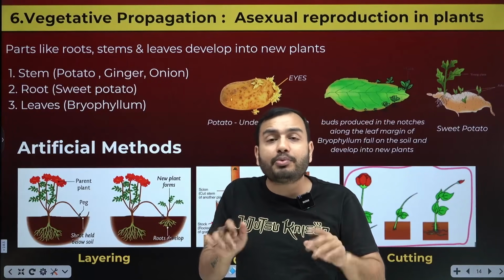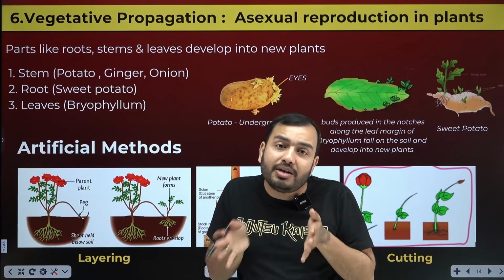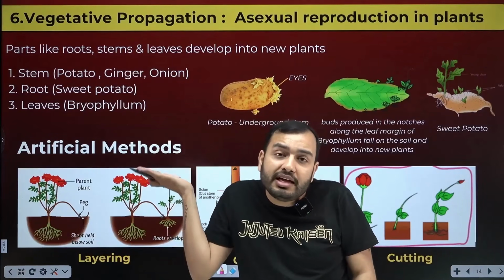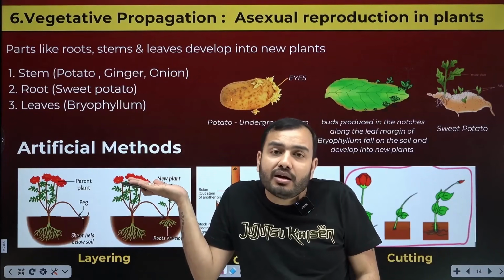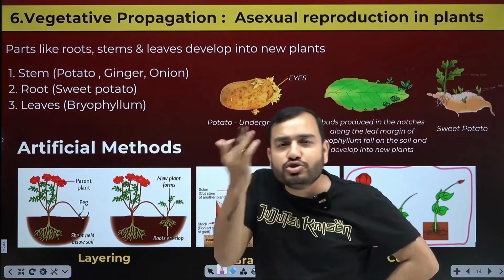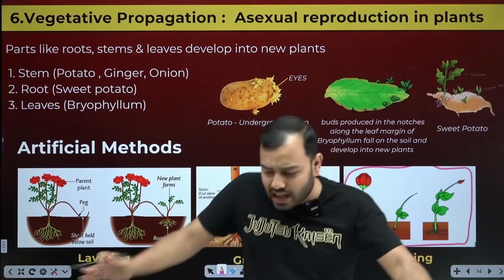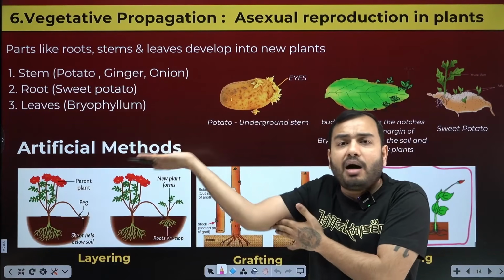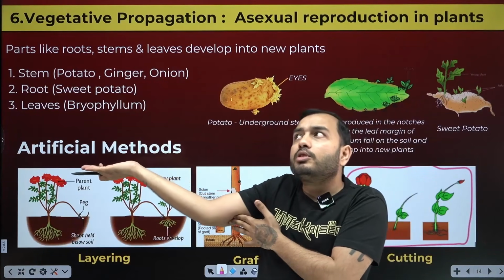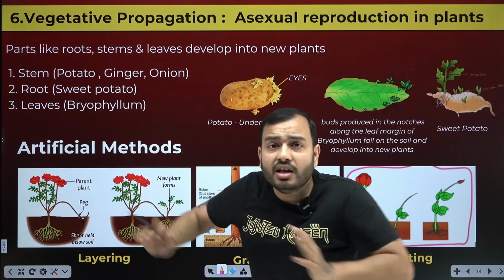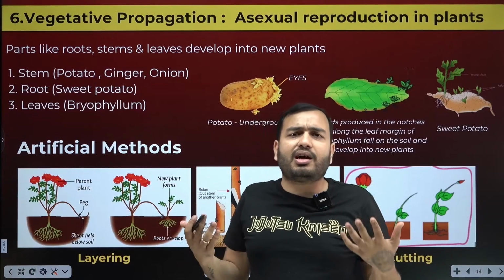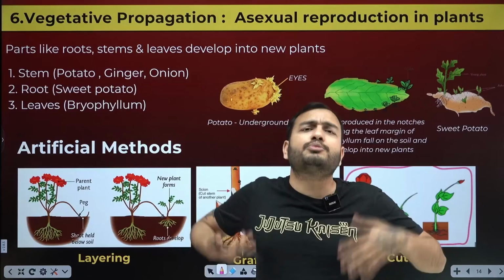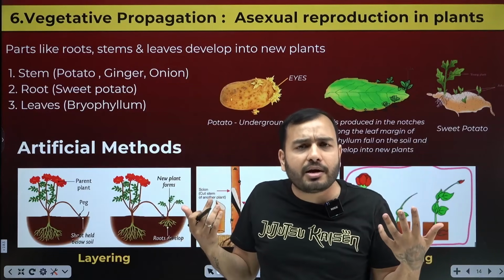But suppose plants reproduce with their stem, their root, or their leaf. Was it actually the root's job to reproduce? No. What was the root's job? To bring water and minerals from below to the plant. What was the actual job of the leaves? The job of the leaves was photosynthesis, to make food. What was the stem's job? The xylem and phloem do transportation of food and water inside it.